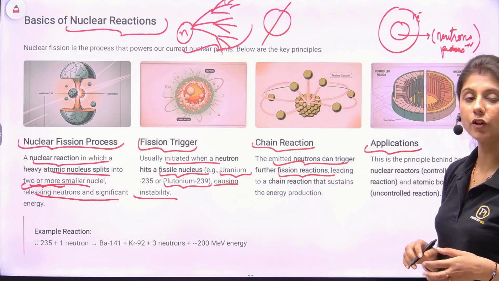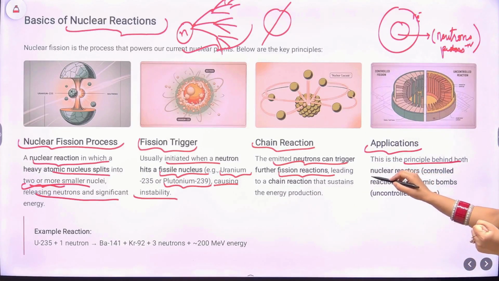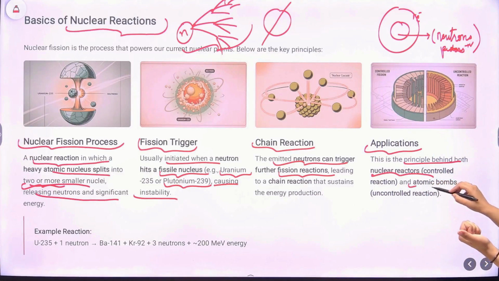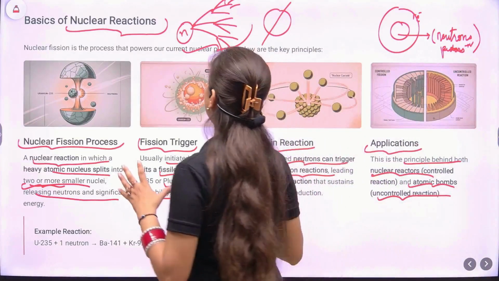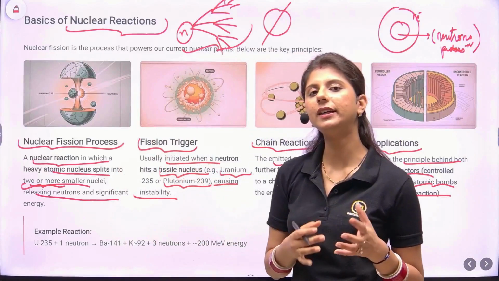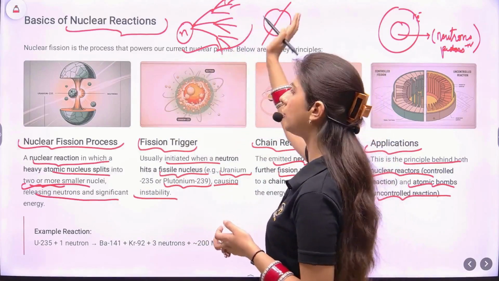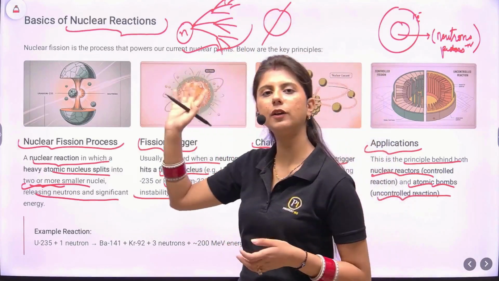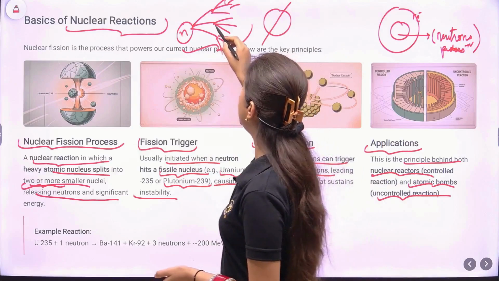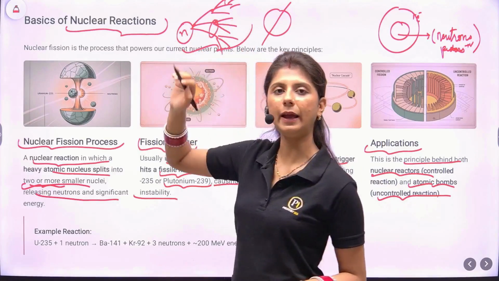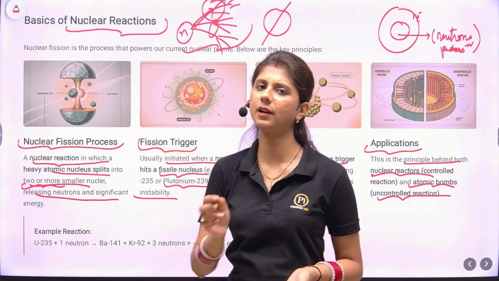What are the applications of nuclear fission? It is the principle behind both the nuclear reactors, which are controlled reactions, as well as the atomic bombs where uncontrolled reactions take place. So when this fission is happening, if we want to use it as a nuclear bomb or atomic bomb, then we'll let it keep on producing energy and neutrons and continue the chain reaction. But if we want to use it in a controlled way, then we'll absorb the emitted neutrons and use the energy as per our usage.